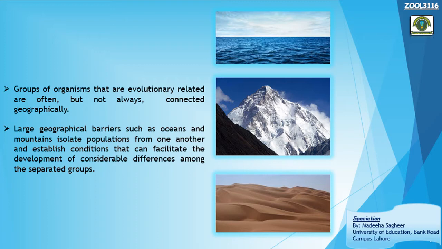Of course, because that particular group has a different environment, and they cannot share their gene pool with that of the main population because of the reproductive isolation. So ultimately, they will lead to speciation. Large geographical barriers such as oceans and mountains, deserts also, and glaciers also isolate populations from one another and establish conditions that can facilitate the development of considerable differences among the separated groups, right?